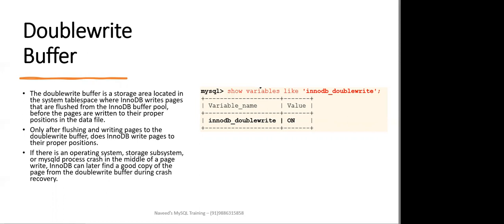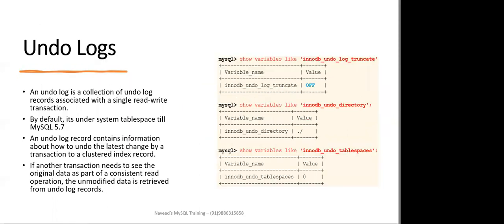Now the InnoDB double write buffer is enabled by default in most cases. Okay, so this is the parameter value on the right hand side. You can see innodb_doublewrite. By default, it will be switched on.